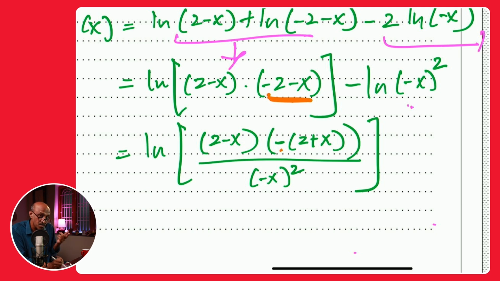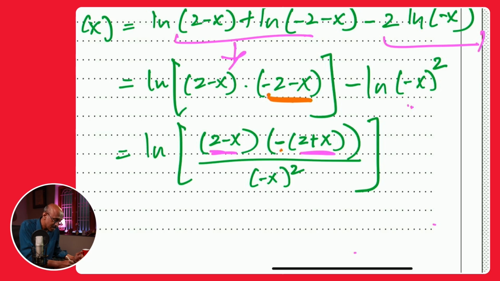The negative sign is factored out because of a reason, and that's what I meant by saying that the more you practice algebra, you'll see the patterns. And the pattern that I'm beginning to see is that there's a 2 minus x and there's a 2 plus x. Yes, there's a negative sign in front of it. We'll take care of that in a bit. But there's a 2 minus x and a 2 plus x around there.